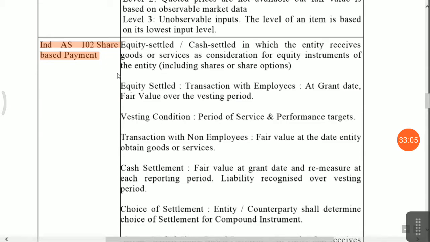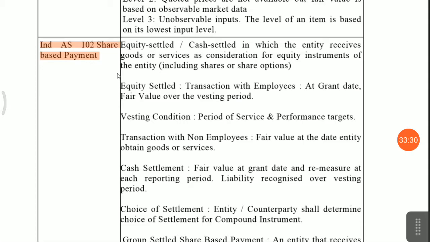There should be certain conditions, a service condition and a target condition, and based on that equity shares will be issued to the employees. Now how will the equity share be valued? There should be a contract or agreement, that is the ESOP agreement, the employee stock option scheme. Based on that, shares are issued to the employees.